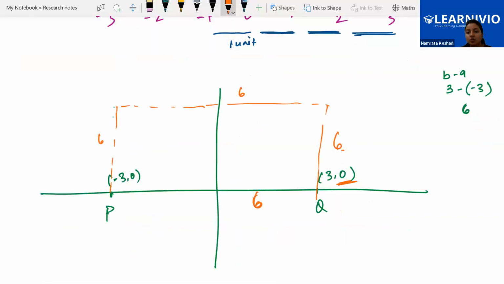Now y is 0 over here, and y is 0 over here. So we can understand that when we are going up, it has to be 6 only, positive 6. Here the y coordinate has to be positive 6.